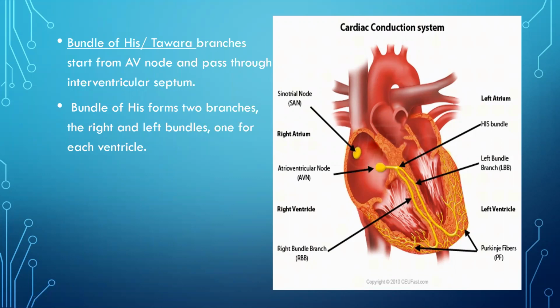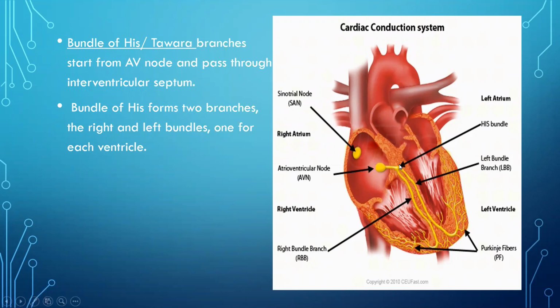This is the bundle of His. From the AV node, the electrical impulse goes to the bundle of His, and from the bundle of His it passes through the interventricular septum.